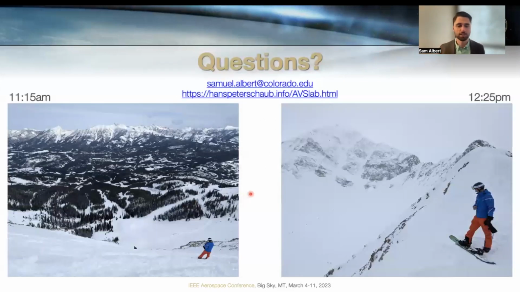So I just wanted to show an example here of atmospheric variability. So these two photos are taken about an hour apart. In the first, you can see very clearly across toward Gallatin Peak here from Big Sky. And on the right, from basically the same location, you can barely see the very nearby Lone Peak. So I just thought that was a fun example of a relevant atmospheric variability for all of us who are here in Big Sky, at least in person.